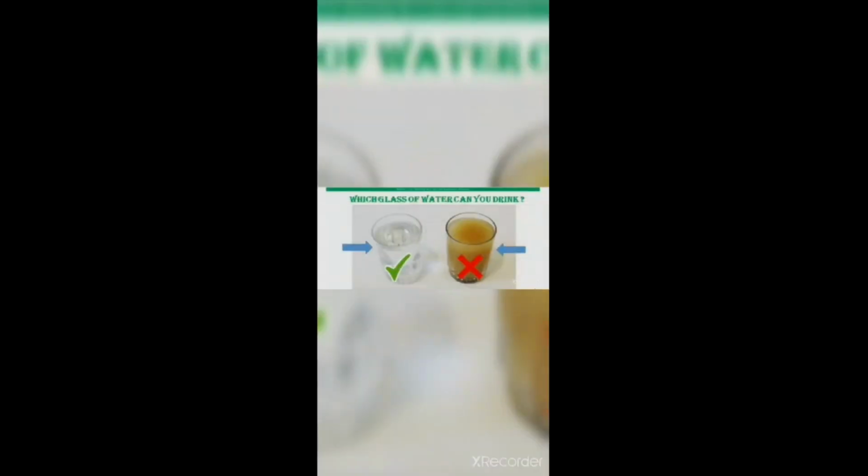Before starting the lesson, I would like to ask you the question, which glass of water can you drink? Think. Yes, sure. That is clean water. The water which is clean is always good for our health. If we want to keep ourselves fit and fine, we should drink clean water. Muddy water, nobody will accept. Yes, you are right, and your choice is also correct. So we should always drink clean water. Now we'll start our lesson.